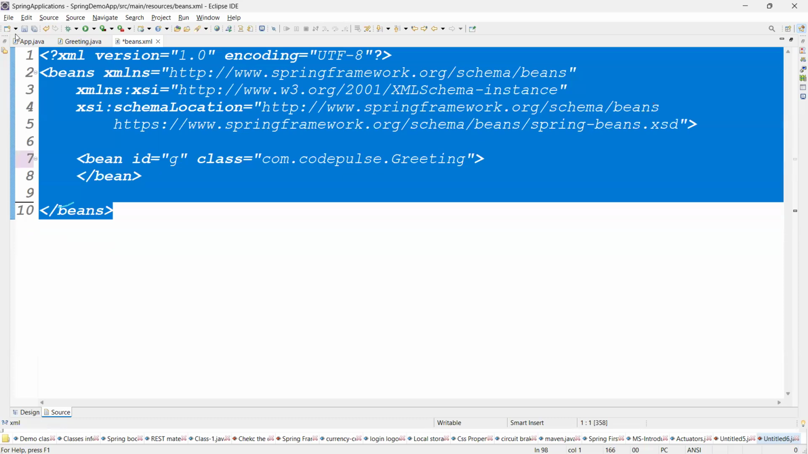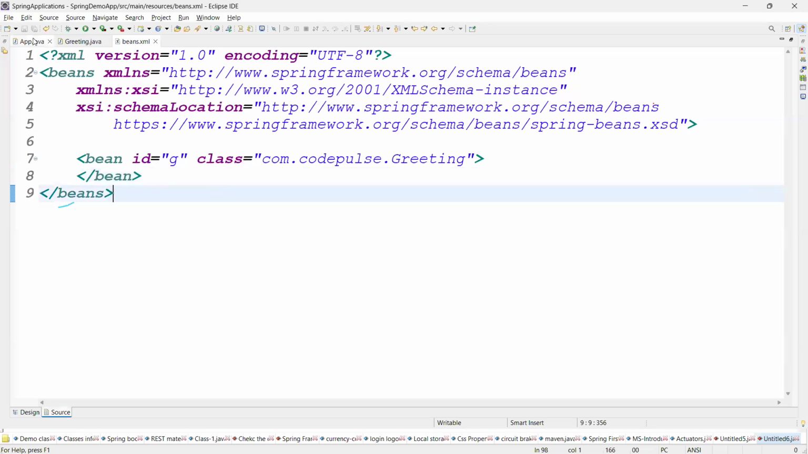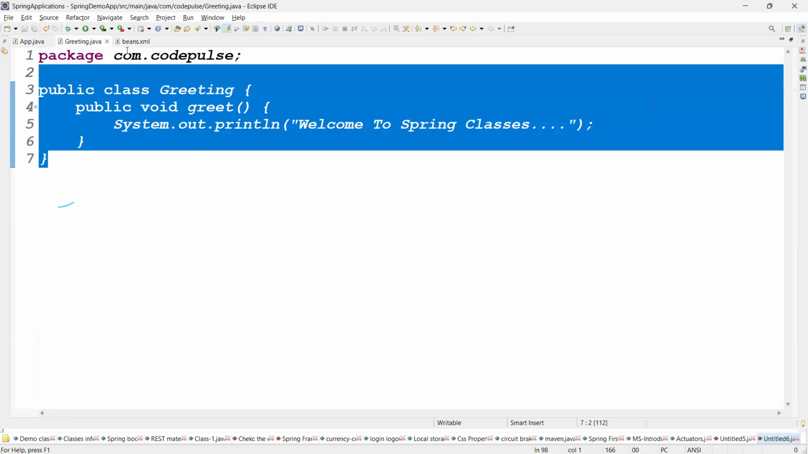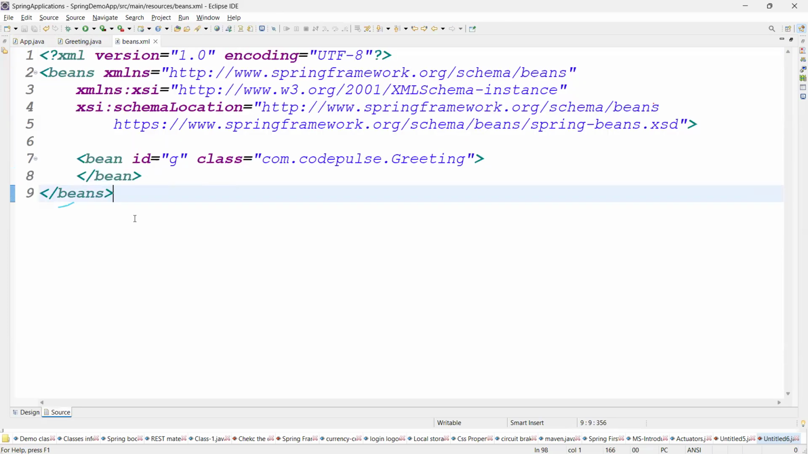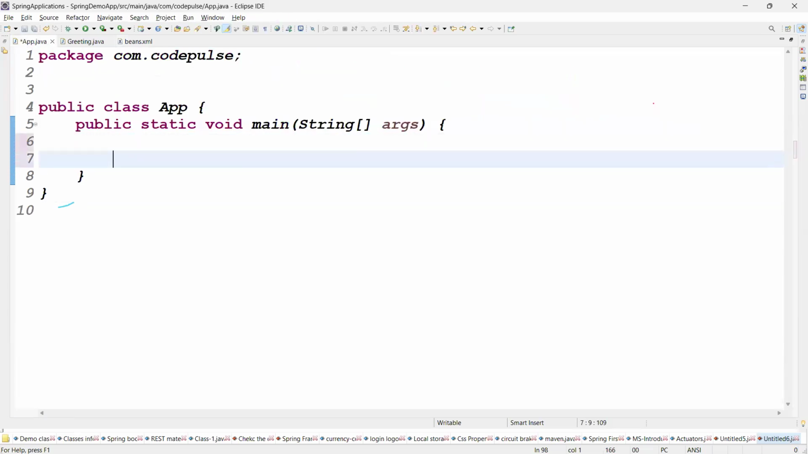That's all, guys. The configuration is ready. Once the configuration is ready, what should we do next? Go for App.java. See guys, your Greeting class is ready and the beans.xml file is ready, and we are giving this information to the IOC container. Then you can start the IOC container. Go for App.java. Please start the IOC container.